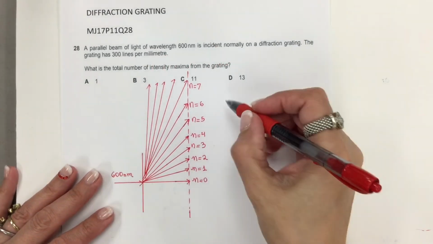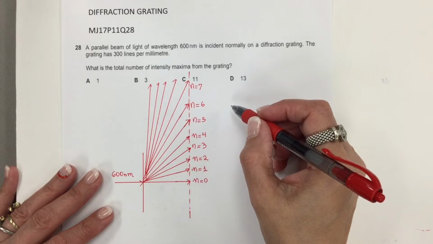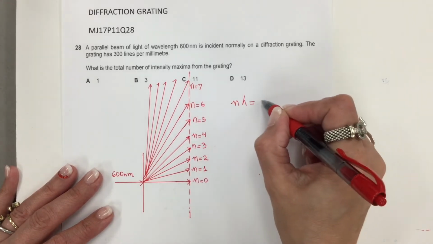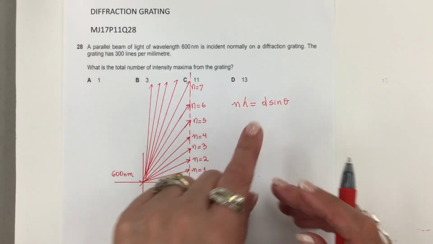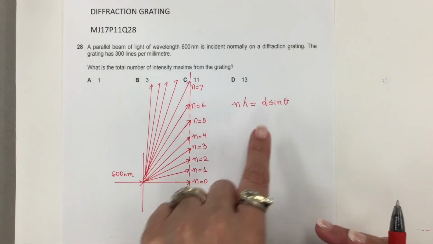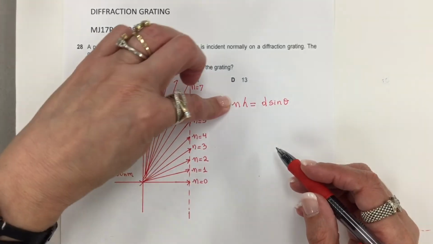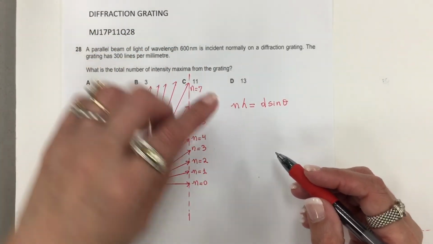Let's start with the formula. So we know for diffraction grating, the formula is n lambda equals d sine theta, or vice versa. You can say d sine theta is equal to n lambda. It doesn't matter. So n is the number of the order, which is always a whole number.